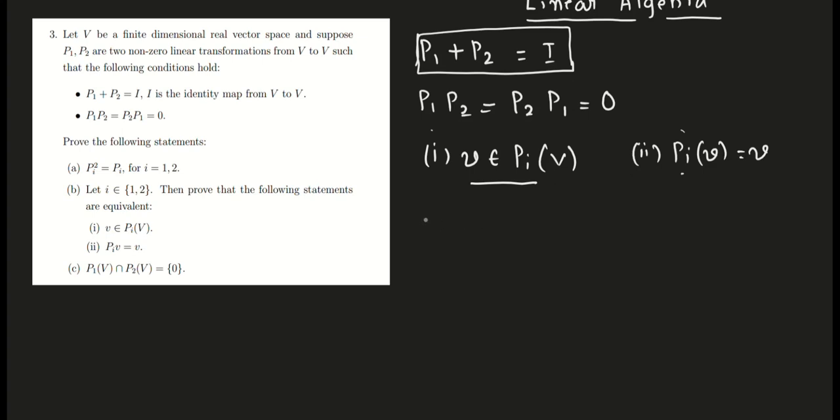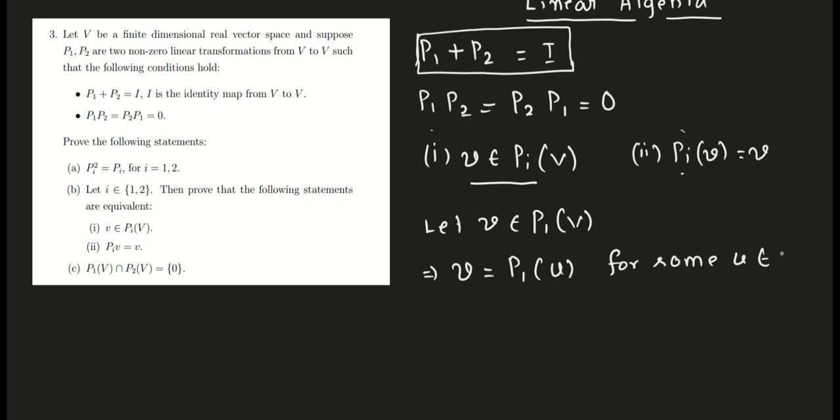So let us choose a vector v belonging to the image of P1. In place of i I am just using 1; for 2 the proof would be similar. By definition of the image of a linear transformation, I can write v equal to P1 of u for some u belonging to capital V. We mark this as the star equation. Now what is given to us? We have already proved Pi squared is equal to Pi. I need to use it.